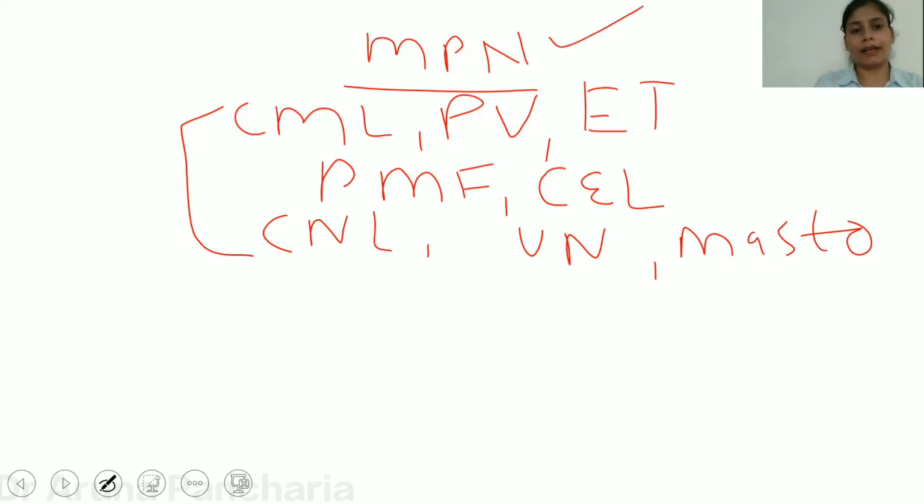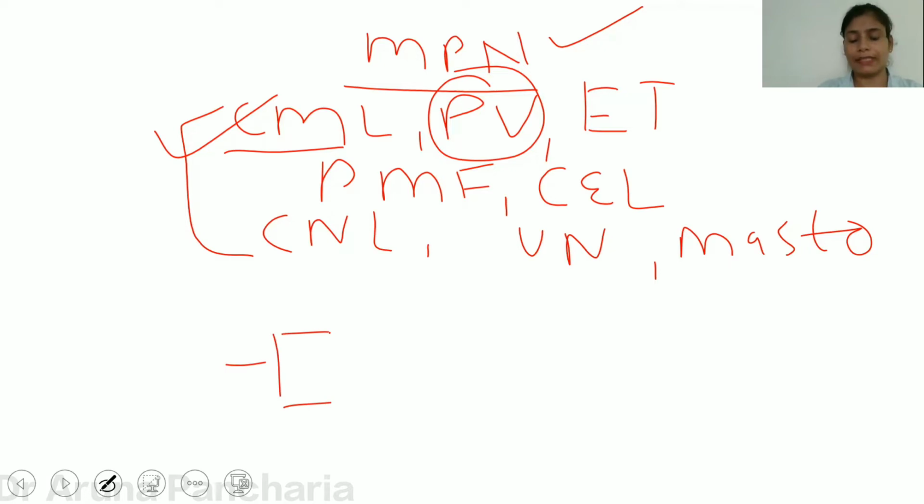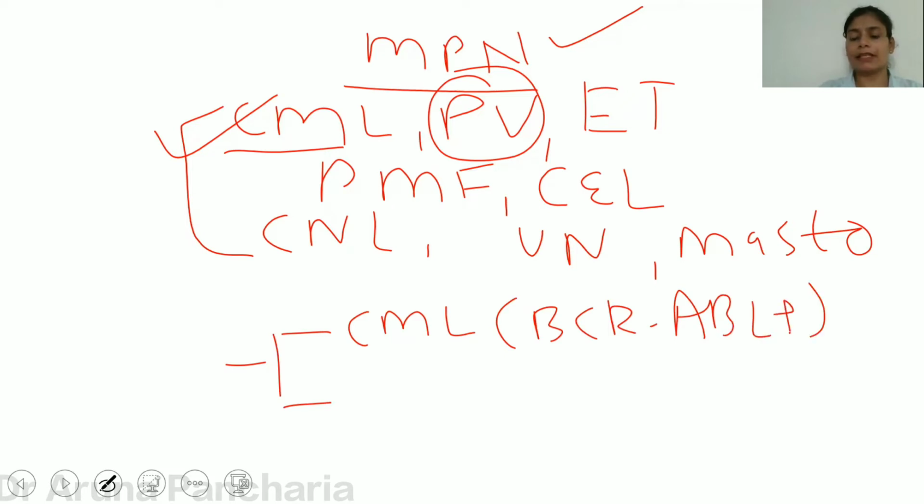Among these, I have taught you about the CML. So today we are taking polycythemia vera. One thing I also told you in the last lecture is that all MPN are BCR-ABL negative except CML. BCR-ABL means there is a translocation of BCR-ABL present in CML, while polycythemia vera, ET, and PMF show negativity. There is no BCR-ABL positivity.